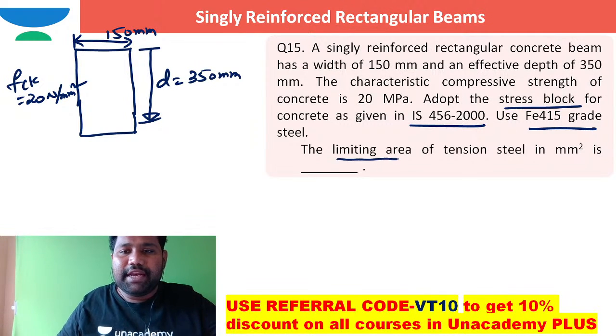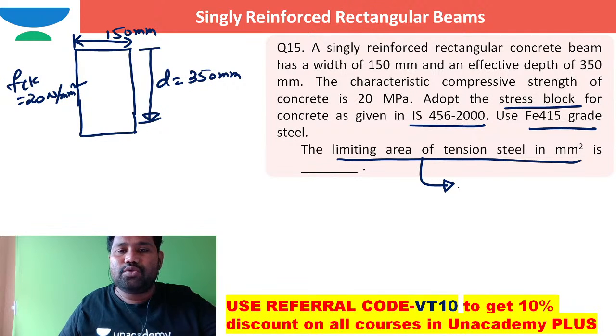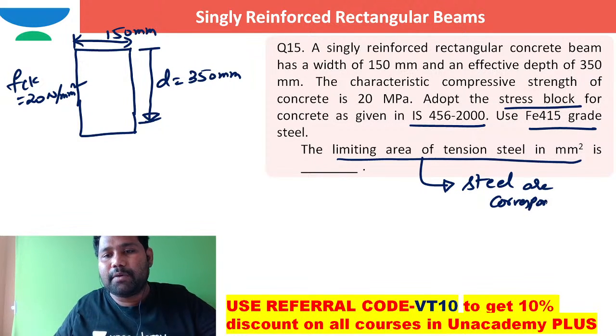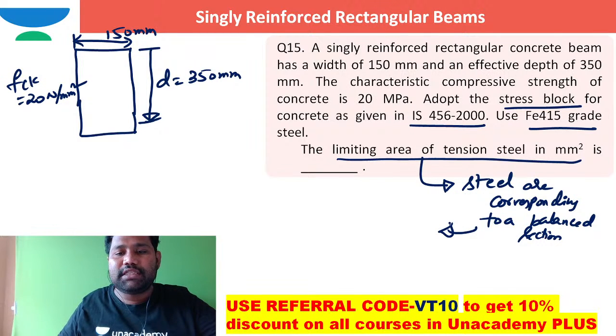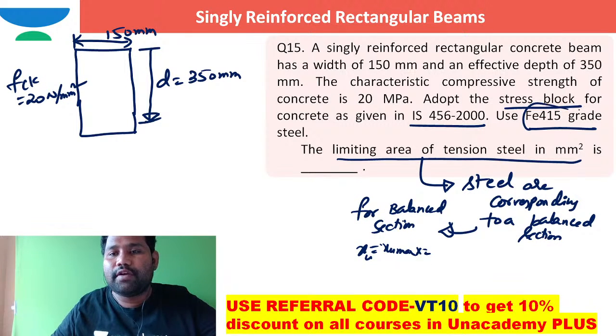The limiting area of tension steel. What is the limiting area of tension steel? It is the steel area corresponding to a balanced section. So for a balanced section, XU is equal to XU max. What is XU max for Fe 415 steel? It is 0.48 times the effective depth.